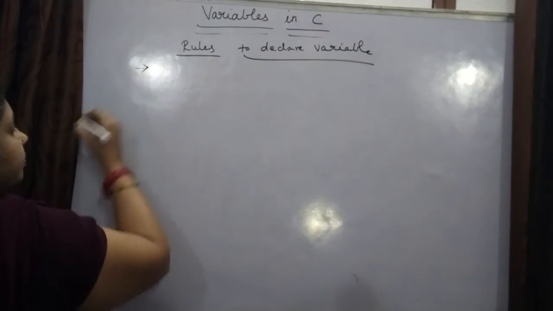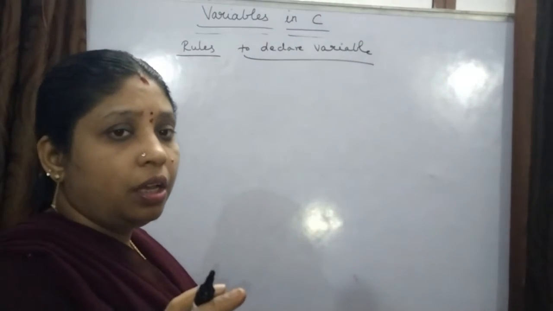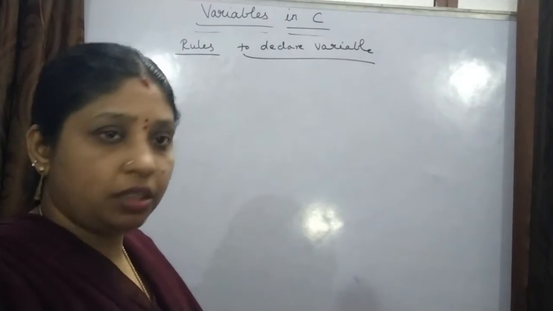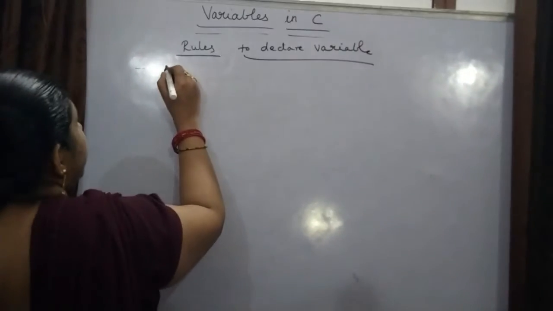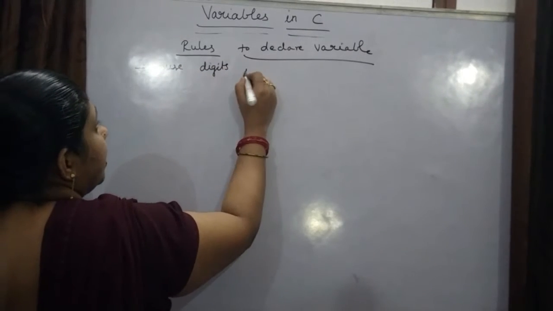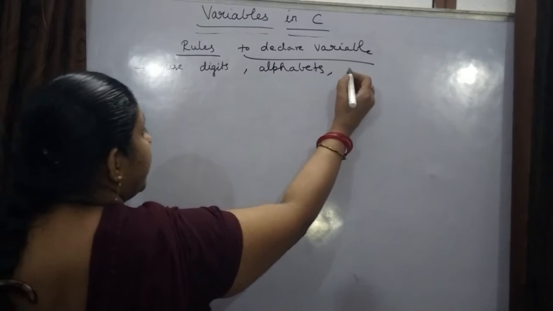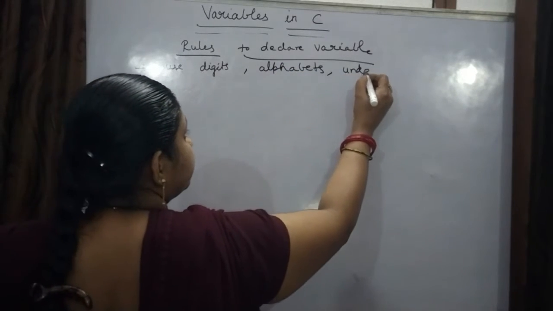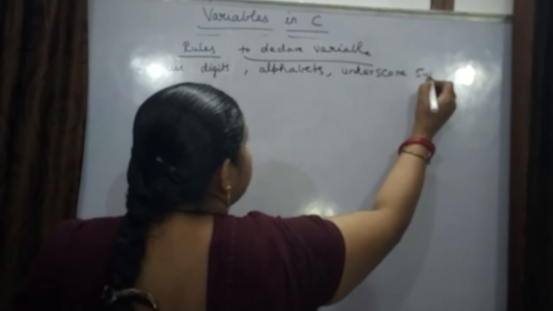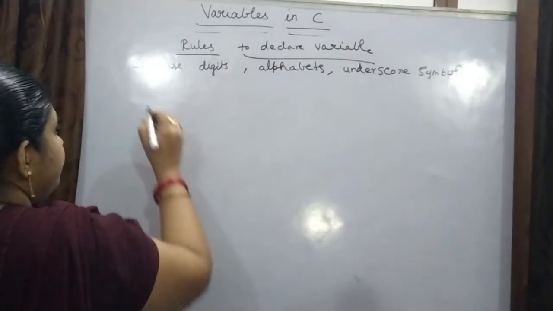First rule, you can use digits, alphabets and the underscore symbol only. Other than the underscore symbol, no other symbols are used in the declaration of variables.